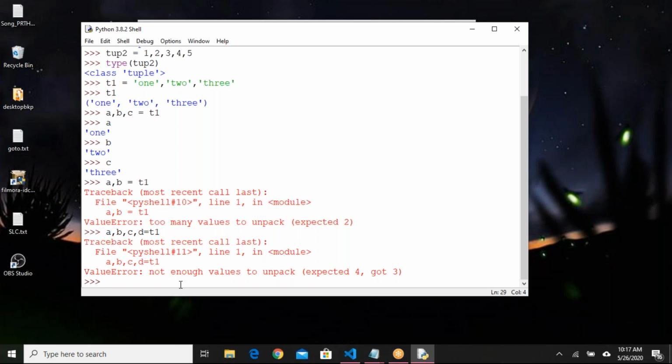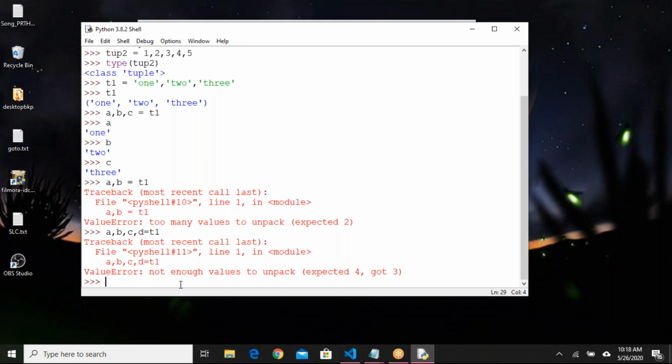So when we are talking about tuples, we need to understand three main points. Point number one, a tuple is a collection of items of different data types. Point number two, it is immutable. Immutable means we cannot change anything. Point number three you have to remember is the packing and unpacking concept.